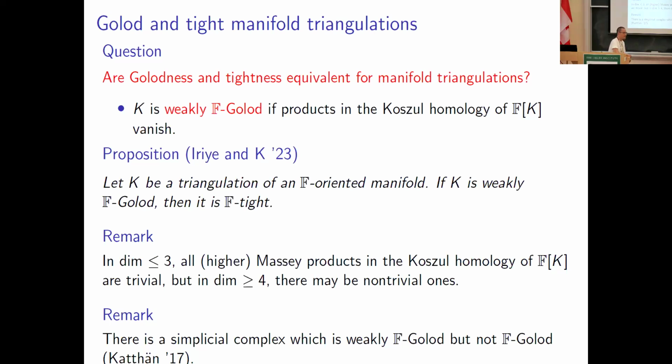Right, that's a very good question, because in general weak Golodness doesn't imply Golodness. There are some classes, but they are not very big so far. I found a big one.